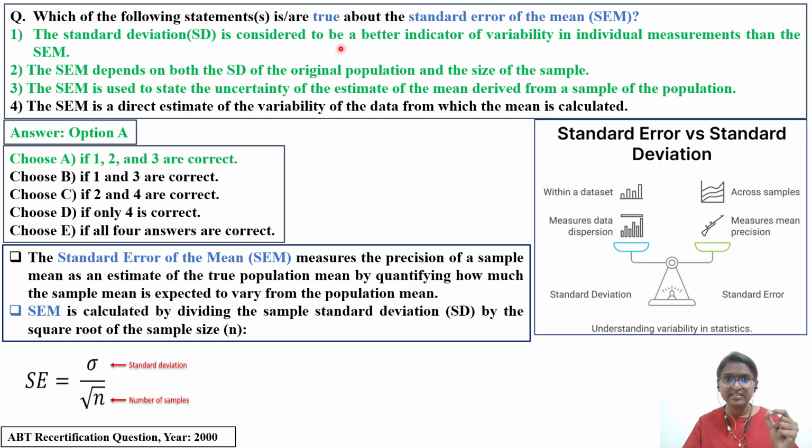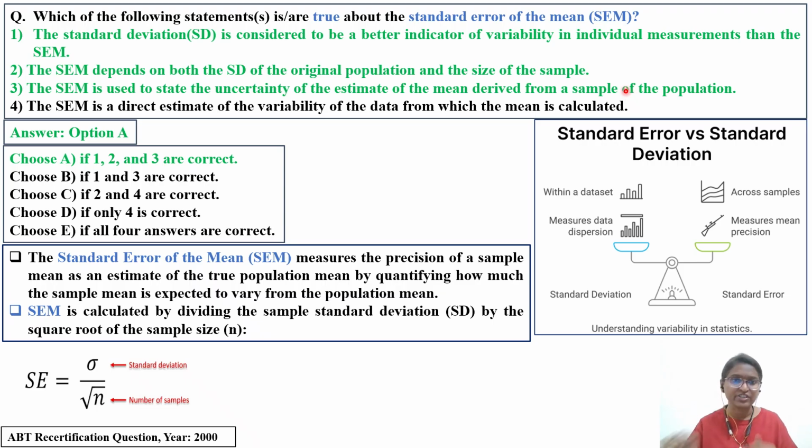The right answer will be in the green text. That is, SD is considered a better indicator of variability in individual measurements than standard error of mean. So there is a comparison between the standard deviation and the standard error of mean. Here also you can pause the video and read. SEM depends on both SD of the original population as well as the sample size. It depends on N also. And SEM is used to state the uncertainty of the estimate of the average derived from a sample of a particular population.